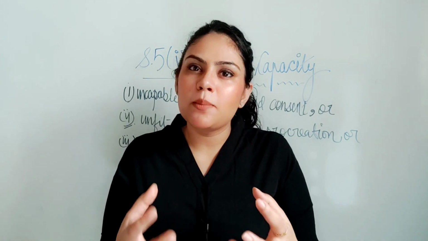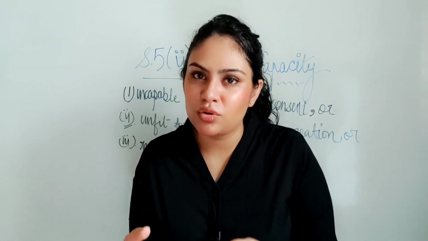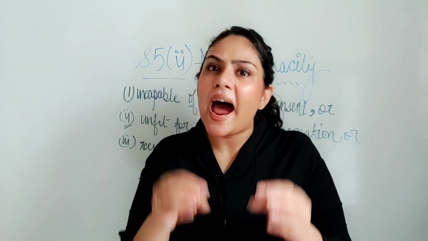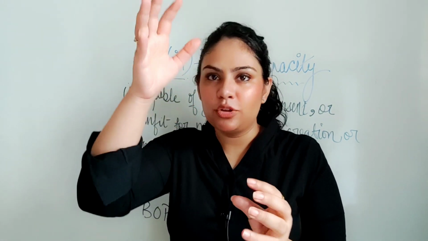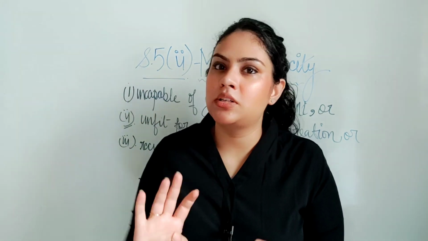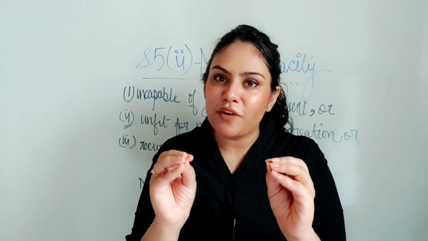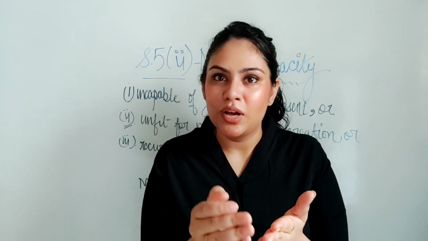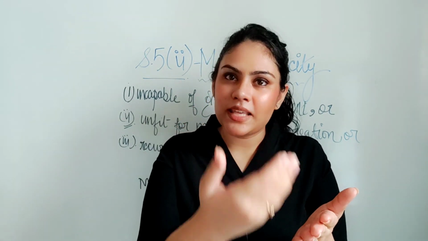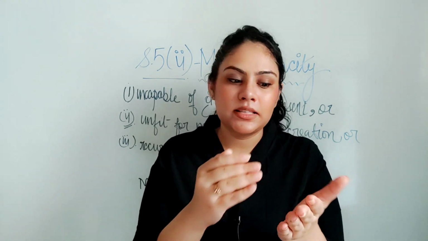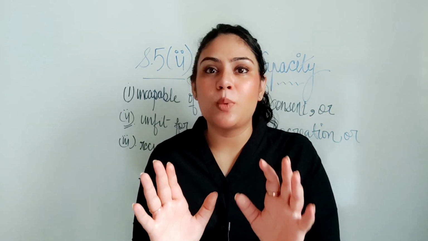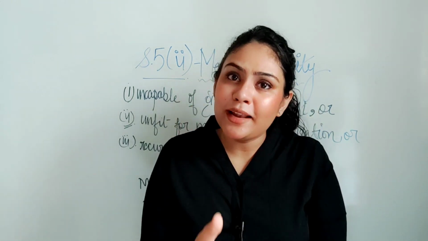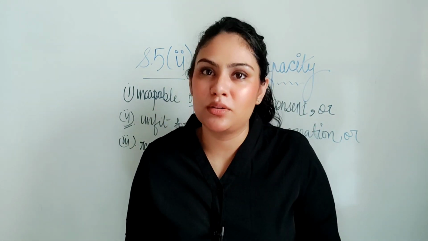When we are talking about mental capacity and Section 5 Clause 2, firstly, Section 5 Clause 2 runs as: at the time of marriage, neither party should be, and so three conditions are mentioned there. The first thing is very clear to us: it says at the time of marriage. From this, one thing is clear: those conditions must exist at the time of marriage, then only your case would fall under the section, otherwise not.